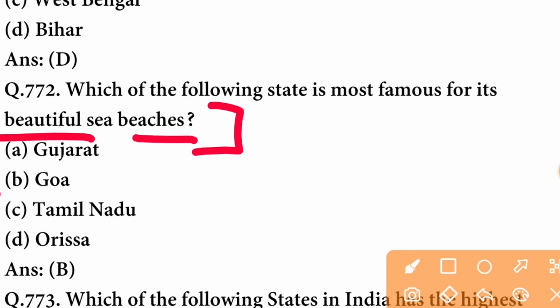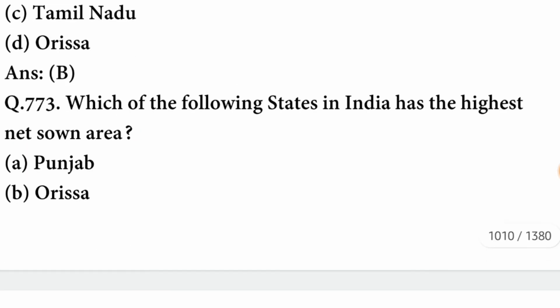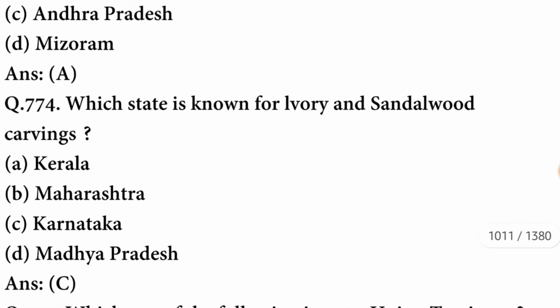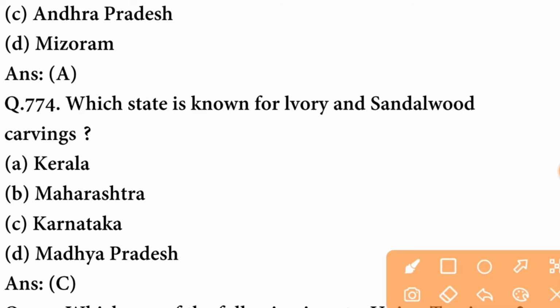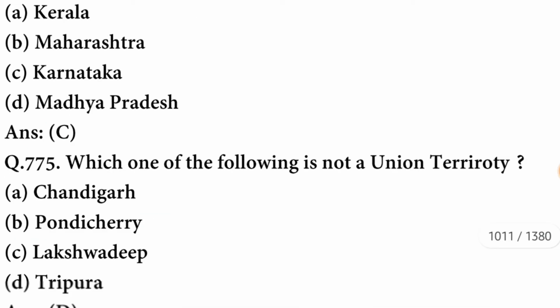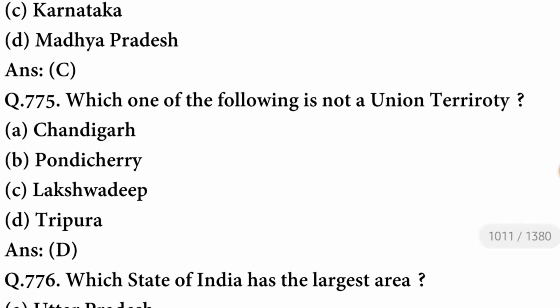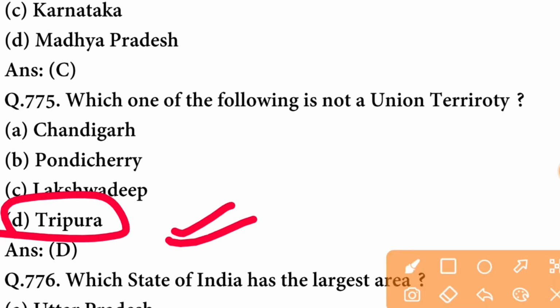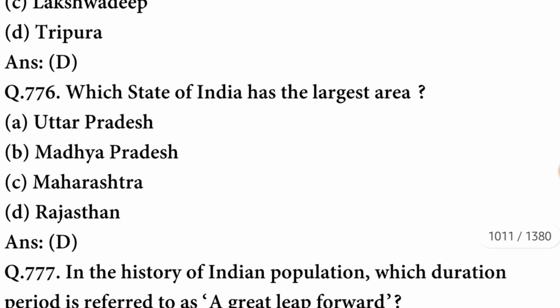In which state the percentage of Christian population is highest? The state is Kerala. The state having the largest density of population per square kilometer in India is Bihar. Which of the following state is most famous for its beautiful sea beaches? So the state is Goa. B option is correct. Which of the following states in India has the highest net sown area? So the state is Punjab.